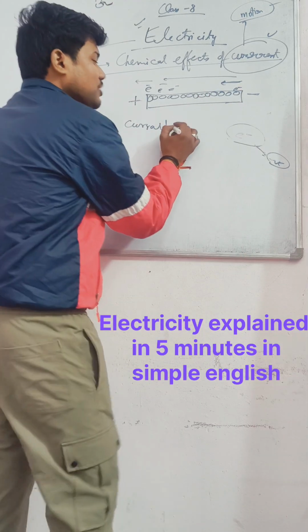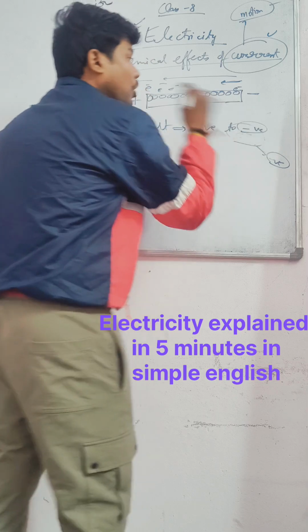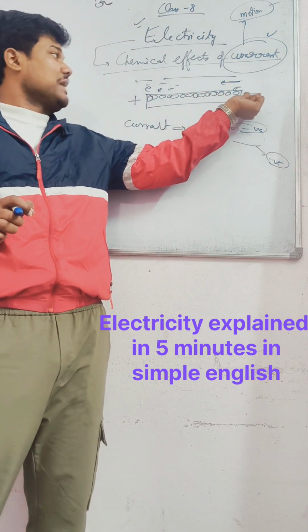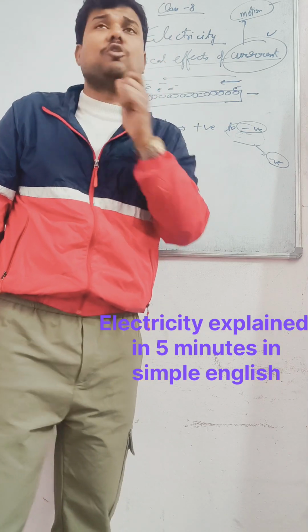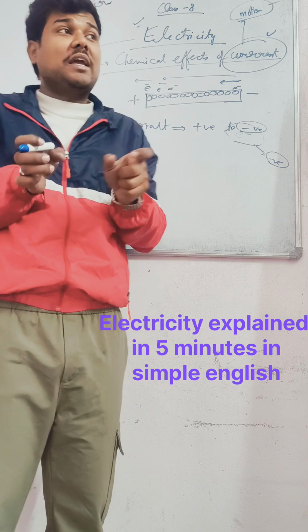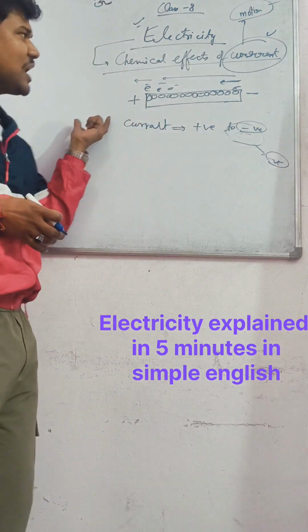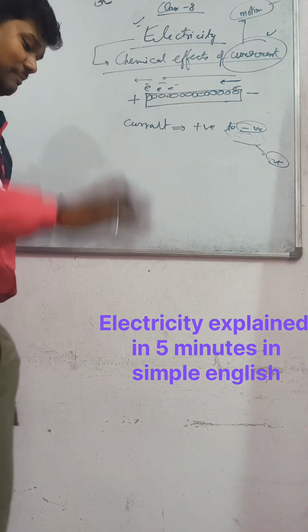So they thought it is always from the positive terminal to the negative terminal. But we all know, this should be clear in everyone's mind, that the electron always moves from the negative terminal to the positive terminal. So are all objects conductors? No, only those conductors which have free electrons, and when the potential difference or the voltage is applied to it, the electrons start moving in them, they are the only conductors.